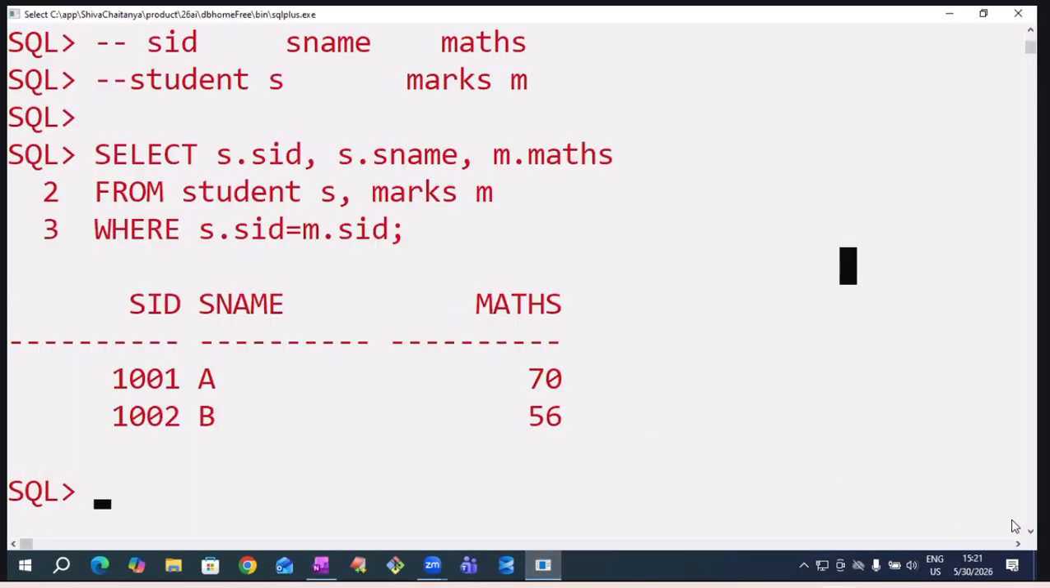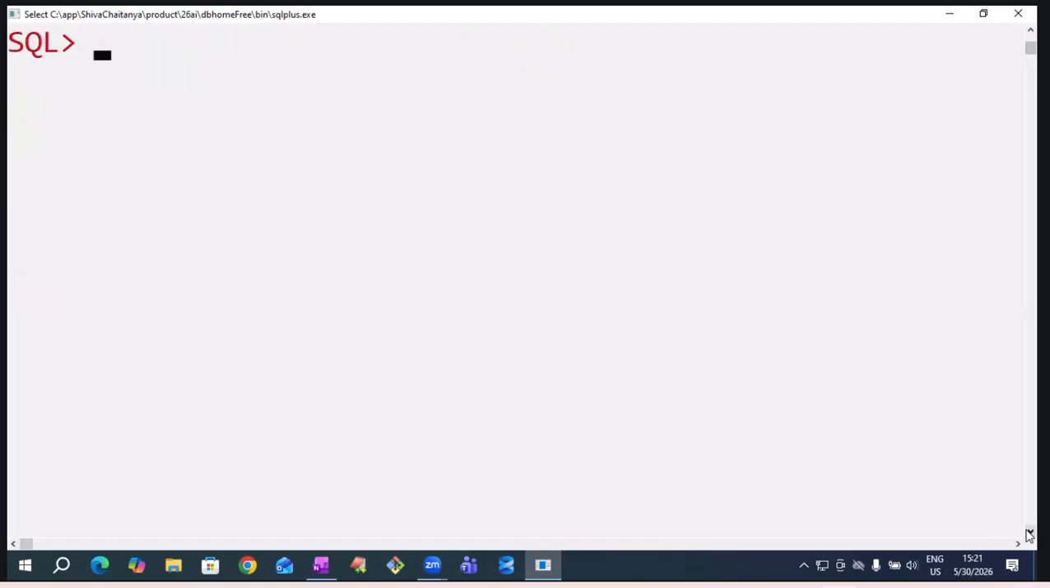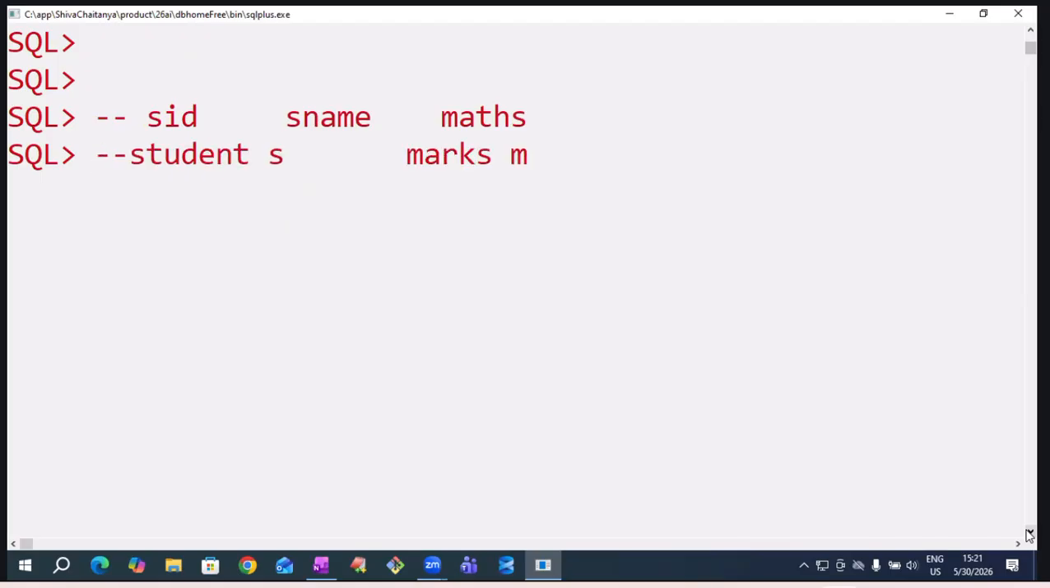Just to feel like practice, sir. You tell me now, both Oracle style and ANSI style. I want to get SID, SNAME, maths. SID, SNAME are available in the student table, alias name S. Maths column is available in the marks table, alias name M. First tell Oracle style, sir. How to write in Oracle style? Tell me now, what we have to write?